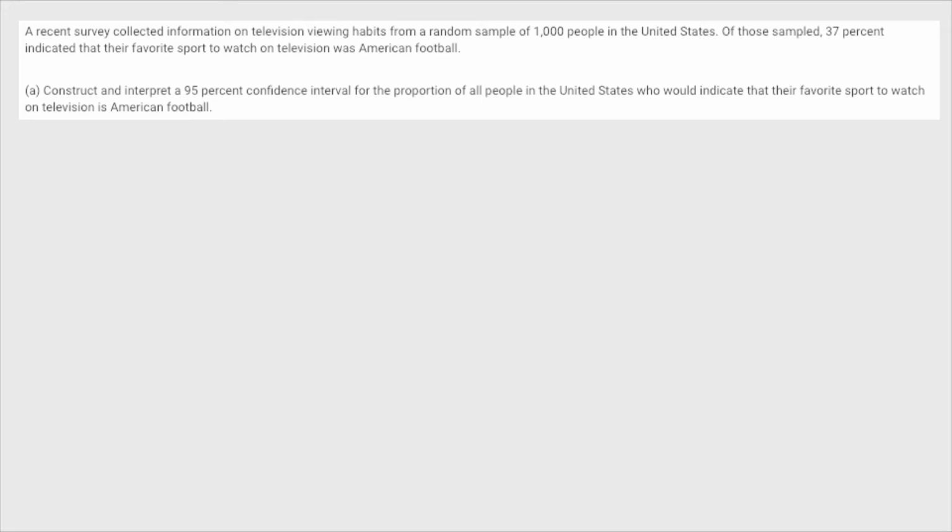So the situation is a survey collected information on television viewing habits. 37% indicated their favorite sport to watch on television was American football, and you were asked to first construct and interpret a 95% confidence interval for the proportion of all people in the United States whose favorite sport was football.